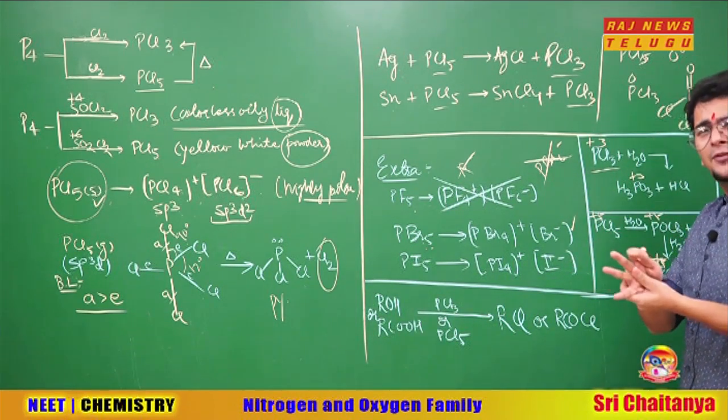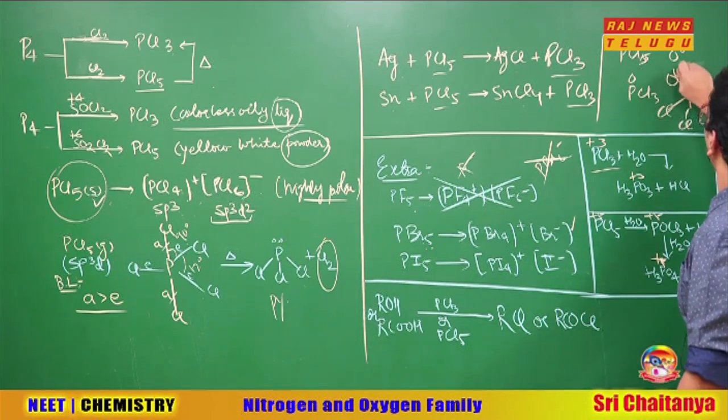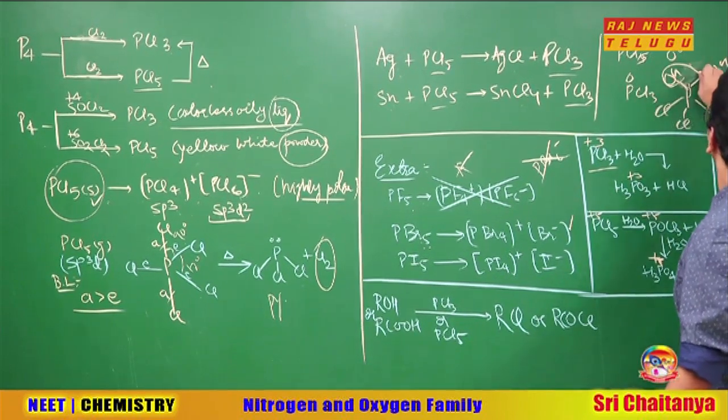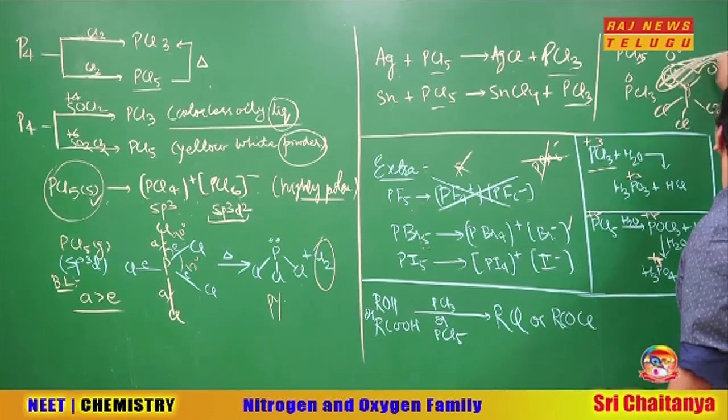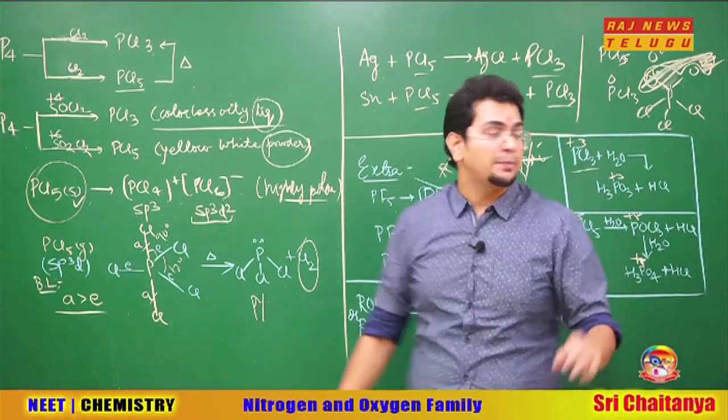But sir, you said for hydrolysis OH minus comes. ठीक है भाई साहब, bring OH minus. So 2 OH minus will come and 2 Cl minus will go, and what will happen? Dehydration will happen, and bhaiya, this H2O goes out and the double bond O is formed here. Then what? You get POCl3.